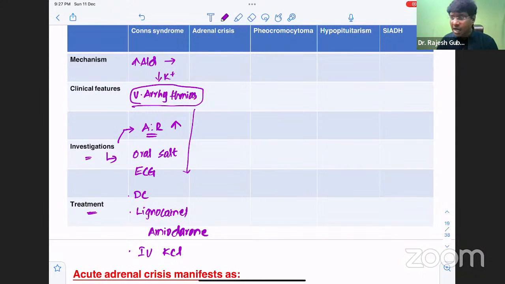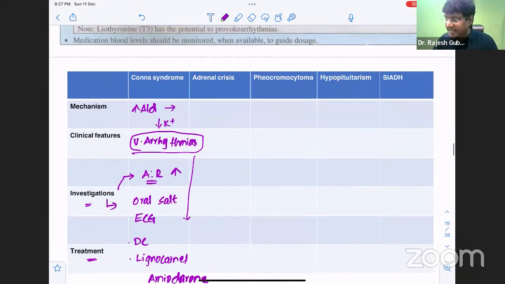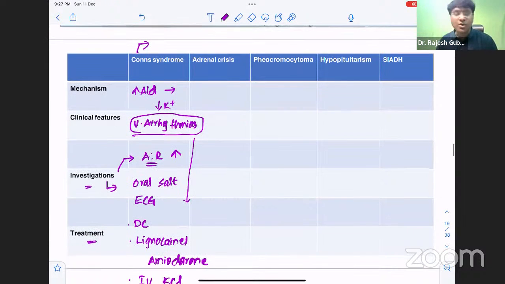And how do you treat Conn syndrome as such? Conn syndrome is hyperaldosteronism, so you need to give aldosterone antagonists. What are those? Spironolactone. But the problem with spironolactone is that it can cause tender gynecomastia, so the alternative to spironolactone is eplerenone. That will be your medical treatment for Conn syndrome.